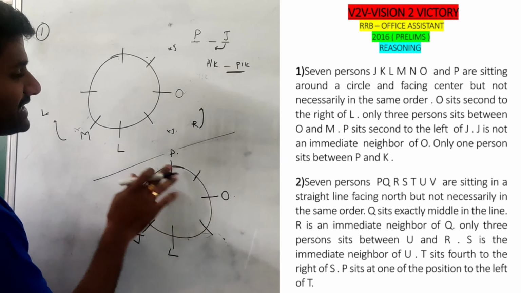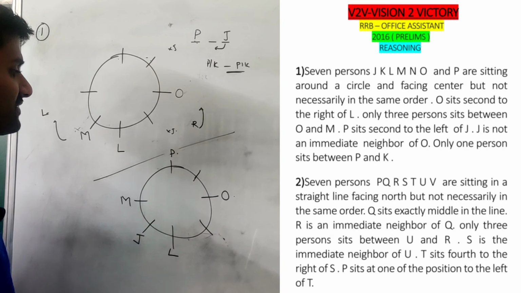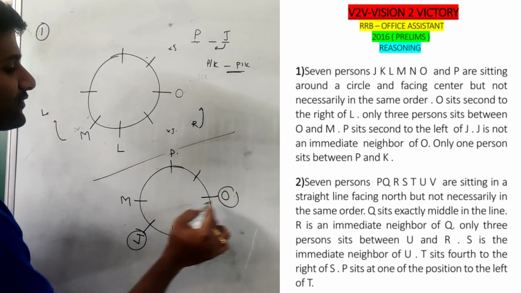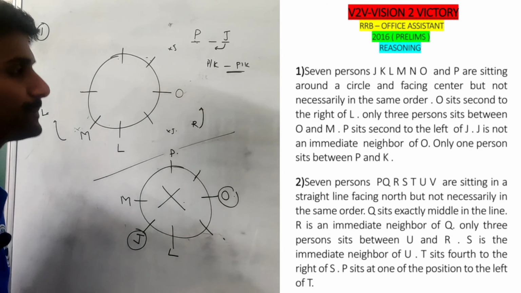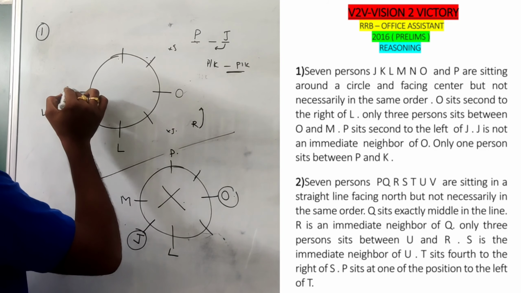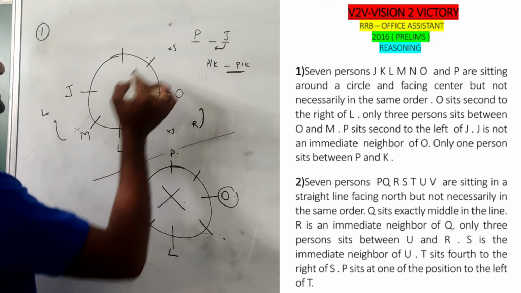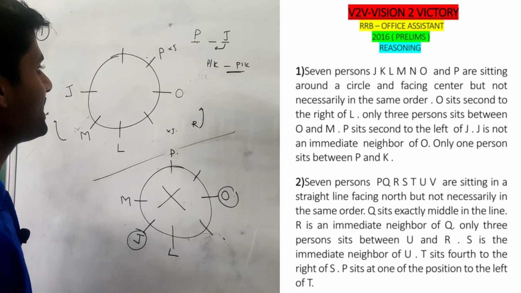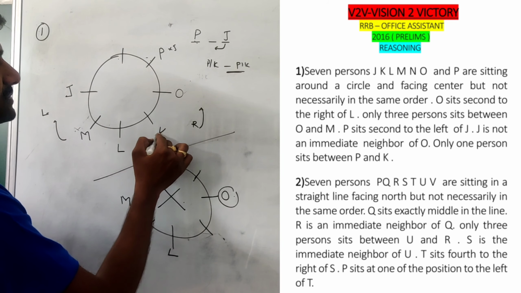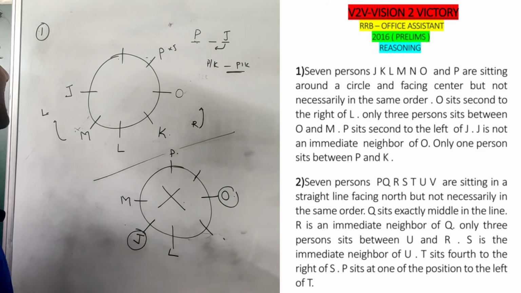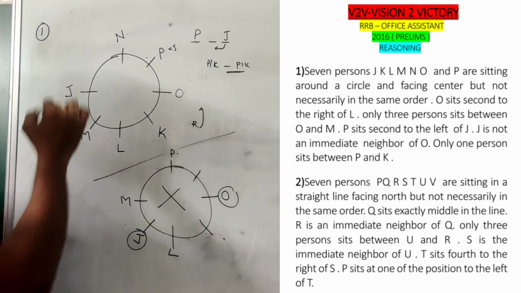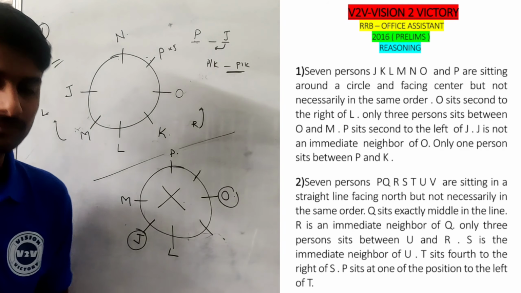Then if I place P here, between P and K there is one person, but this is already filled and this is already full, which means this is the wrong possibility. Then you can go to this one. P is second left of J, which means this is J and this is the P position. Between P and K there is one person, so we can confirm K here. Finally we are left with one person, which is N. So this is the complete arrangement for the first question.